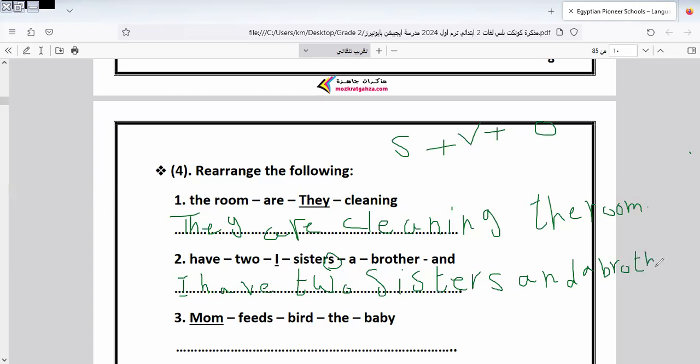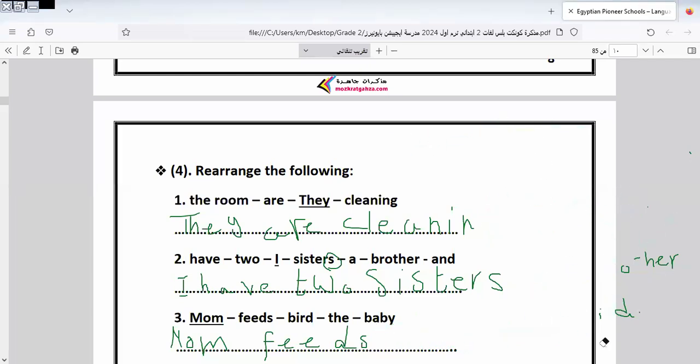Let's go to another sentence here, and I put a full stop. I would like to say, if we have the sentence in the interrogative or question form, we must put a question mark at the end of the sentence. Don't forget to do so. Okay. Here is mom. This is the subject. Feeds what? Feeds the baby bird. Okay. And I put the full stop at the end of the sentence. Okay, let's continue the rest of the exercise.